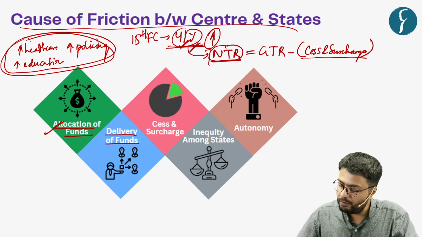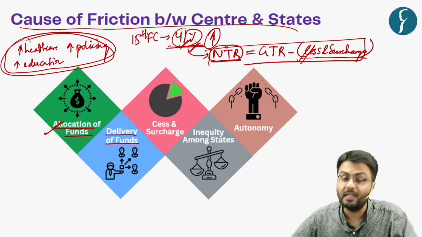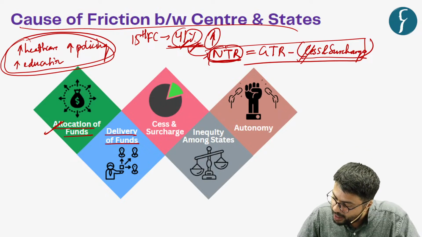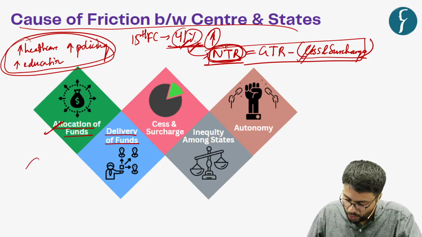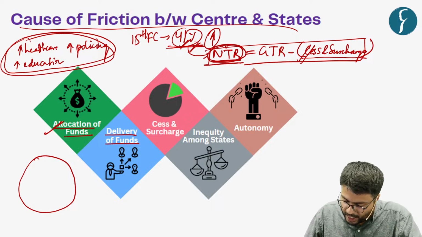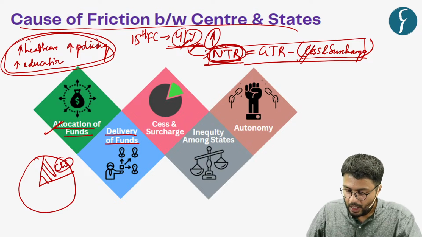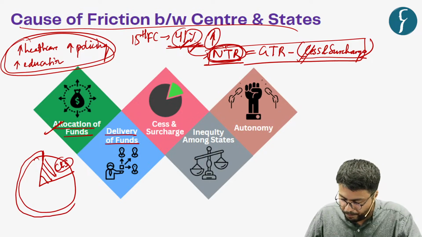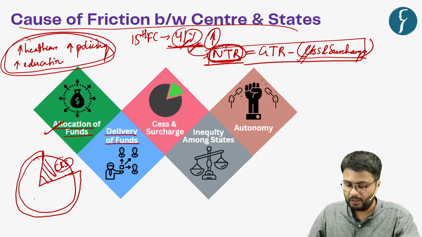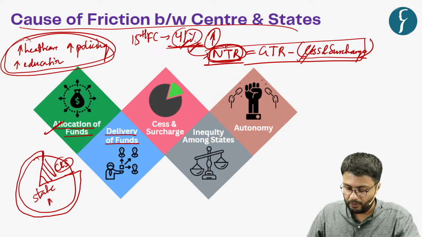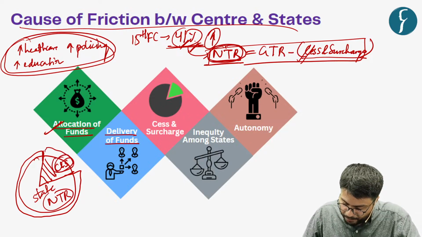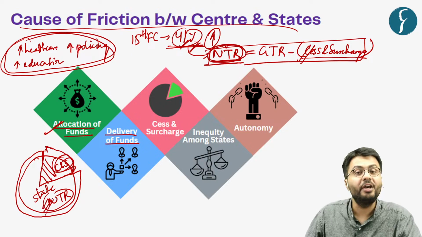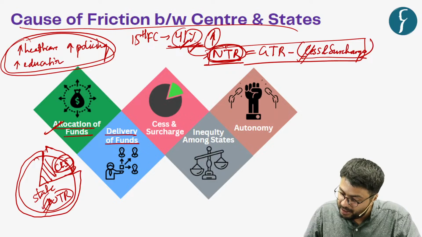So you can understand from this formula that as the amount of cess and surcharge increases, it will eventually reduce the net tax receipts of the state governments. From this pie chart, you can understand that this is the share which reflects cess and surcharge. Now, this share of funds is shared with state governments, which constitutes net tax revenue. So, as this particular pie increases, it reduces the shareable income with states, which again highlights the issues related to